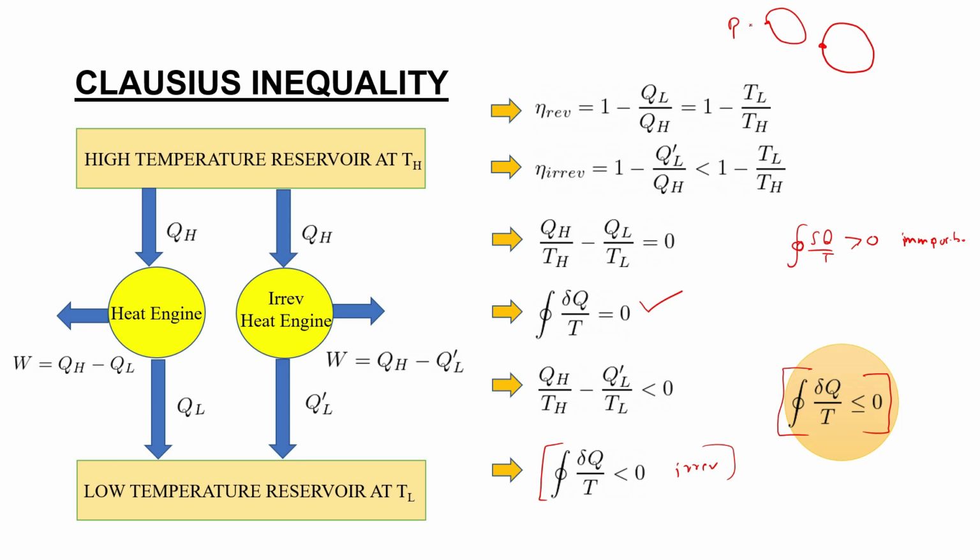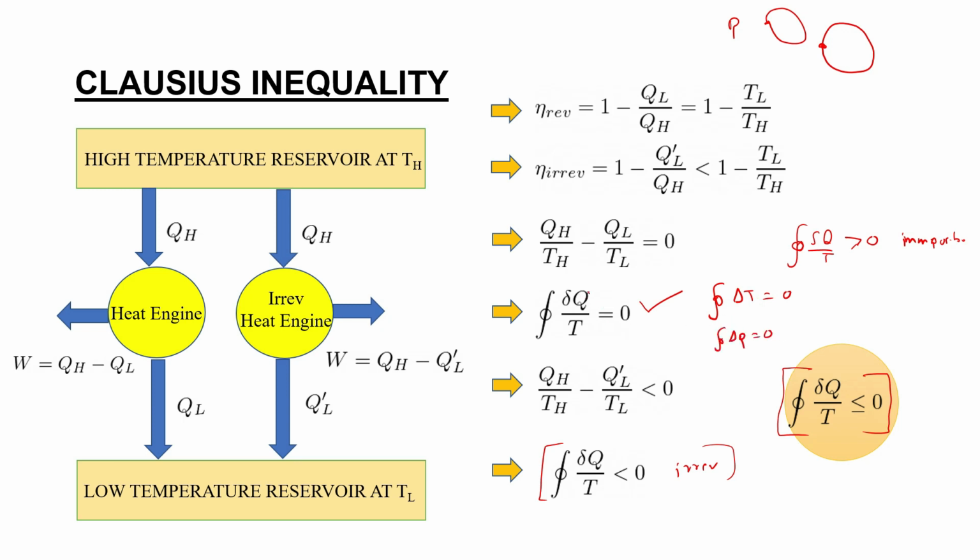So for any property, if a system undergoes a cycle, its property after one cycle will be same. So that means cyclic integral of delta T will be 0 for a cycle, and cyclic integral of delta P will be 0 for a cycle.